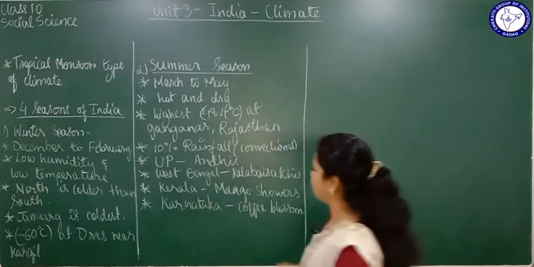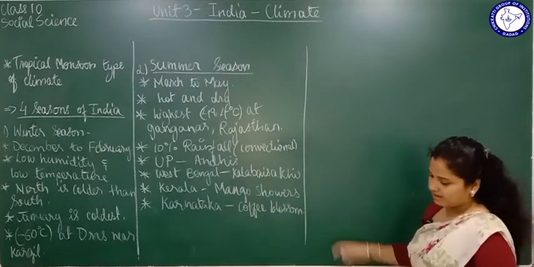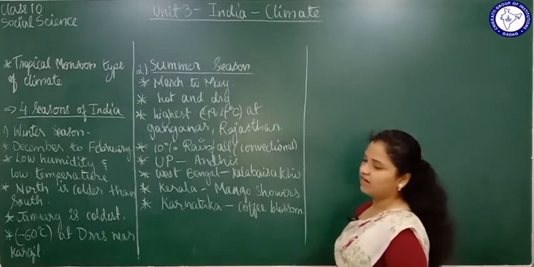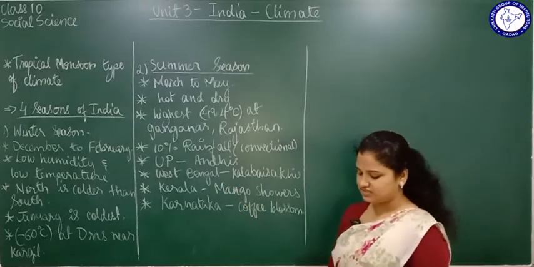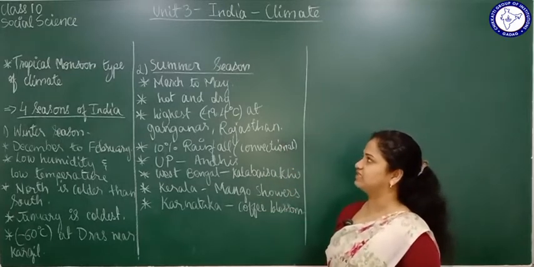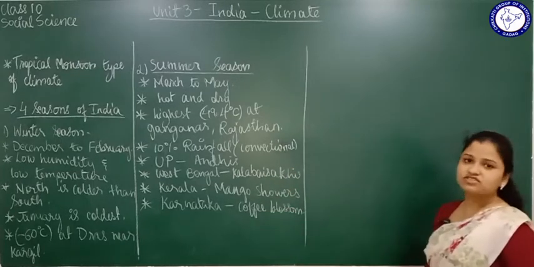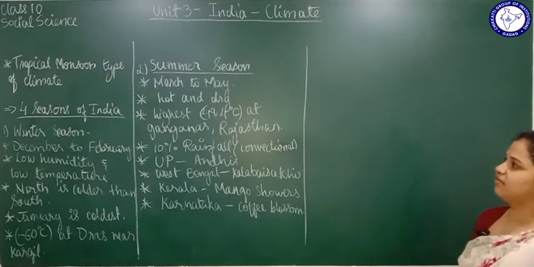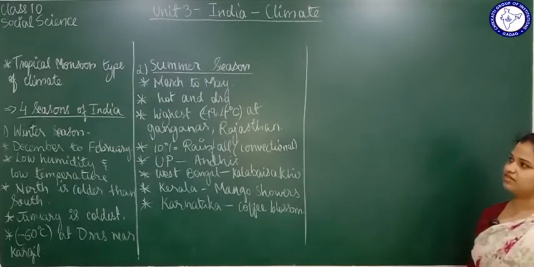Okay, so coffee blossom in Karnataka, mango showers in Kerala, Kal Baisakhi in West Bengal, and Andhis in Uttar Pradesh. These are the different names given to the convectional rainfall which will take place in the summer season. Okay, so this was all about the summer season. When does it start? It starts in the month of March and lasts up to the month of May.